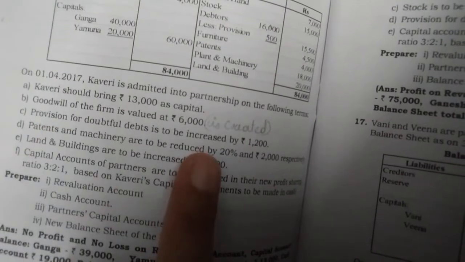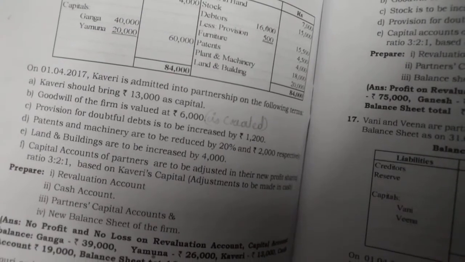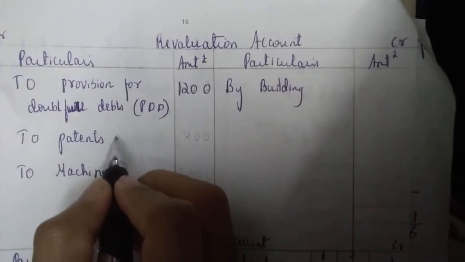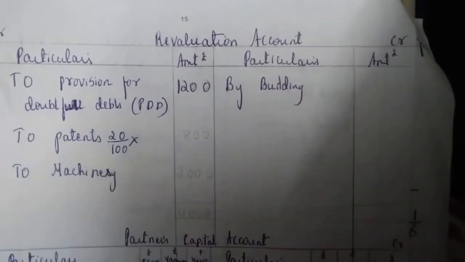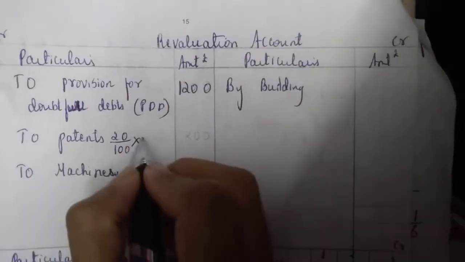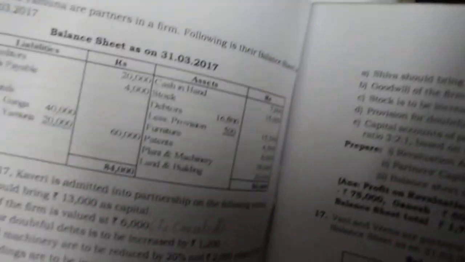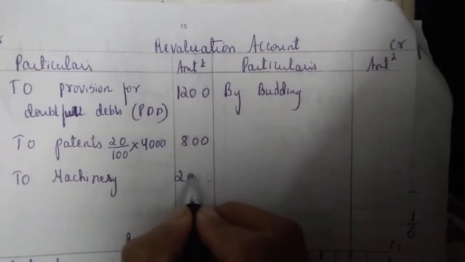So patents reduced by 20%. Reduced, and where will you write? Yes, debit side of revaluation account. Value has come down. So for patents, 20% means how will you write? 20 divided by 100 into the value of patents in the question. See here, patents value is 4,000, isn't it? So 20 by 100 into 4,000 will give you 800. Machinery is reduced by 2,000. With the word by, take the direct amount, 2,000. Okay, now building.